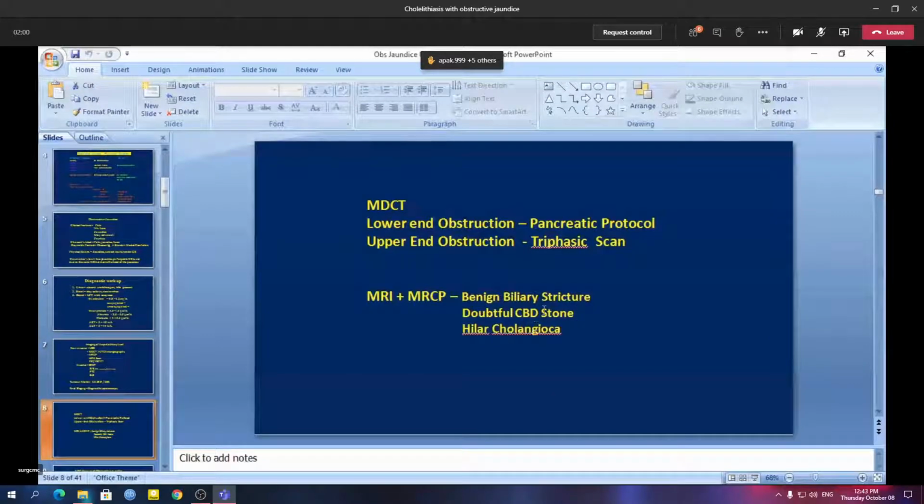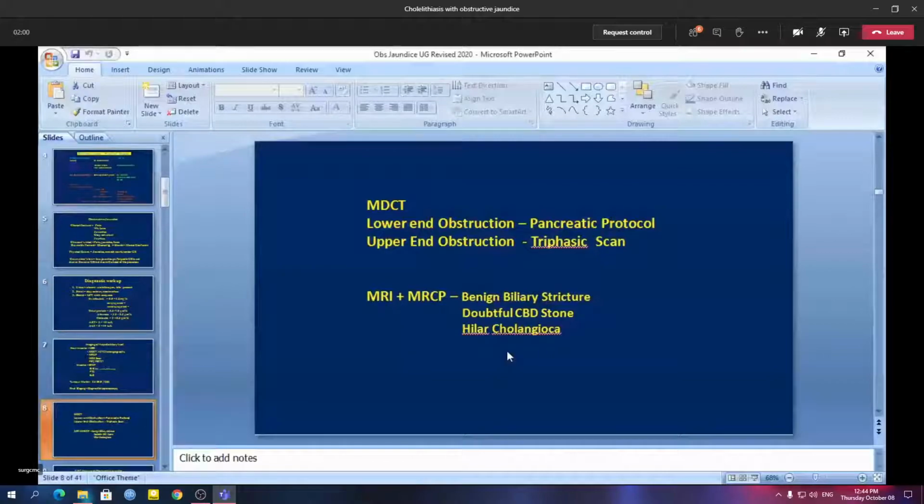95% its sensitivity. There are certain disadvantages of ultrasonography for common bile duct stone: the lower end of the common bile duct cannot be imaged properly due to the overlying gas shadow in the duodenum, because gas is highly echo-reflective.